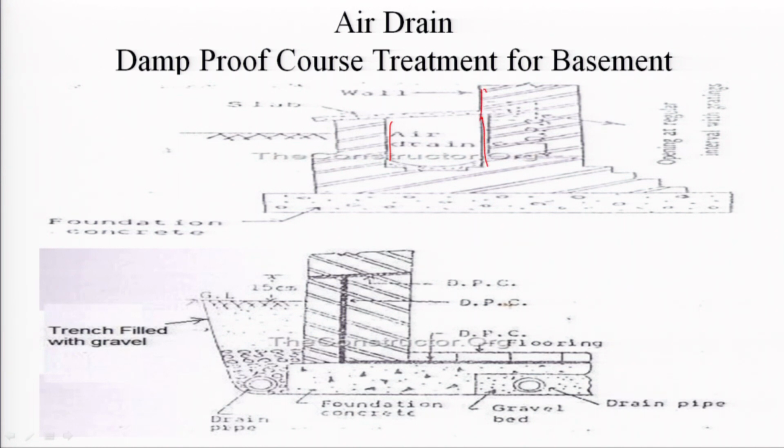This is the DPC laid. Then the trench is filled with gravel. You see here, the DPC is laid this way, so that water may not come from any side.